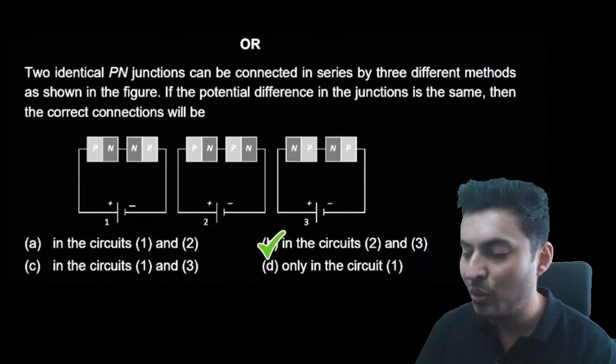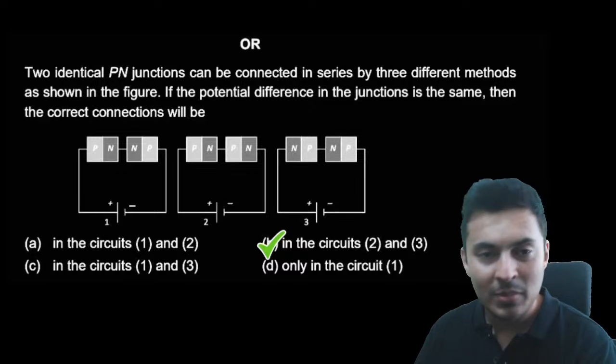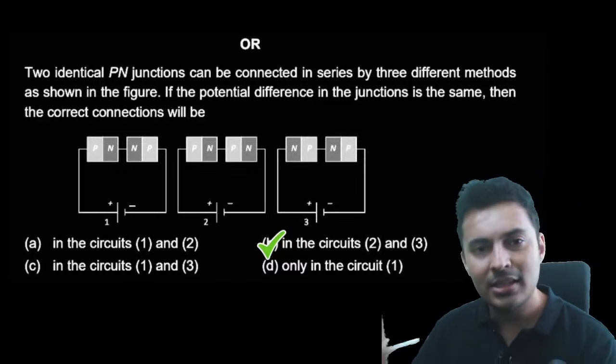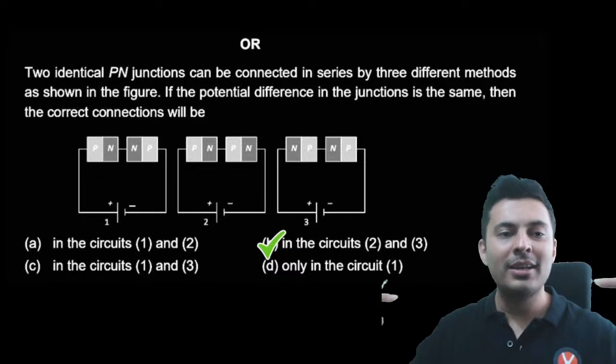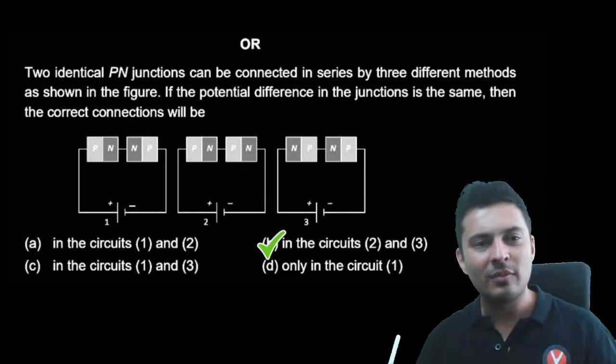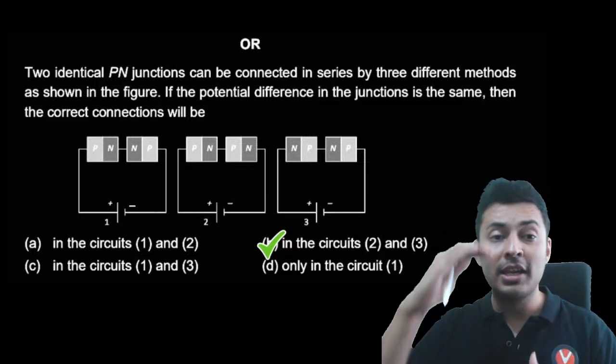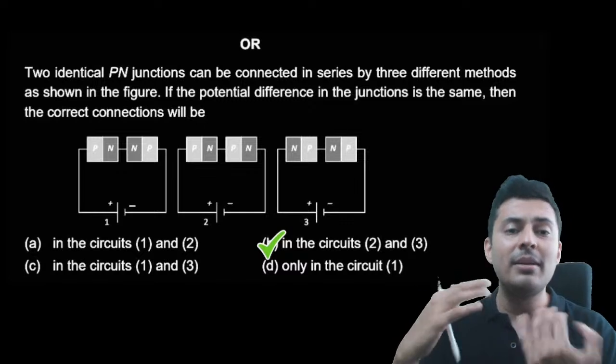Yes, in circuit number 2 or circuit number 3. Either both are in forward or both are in reverse, then they will behave similarly. If one is forward, one is reverse, then one will try to conduct, the barrier will be less. The other will try to oppose, the barrier will be more. So the voltages will be different.